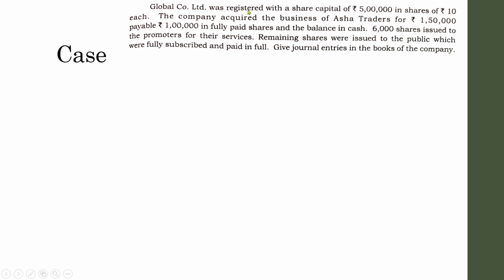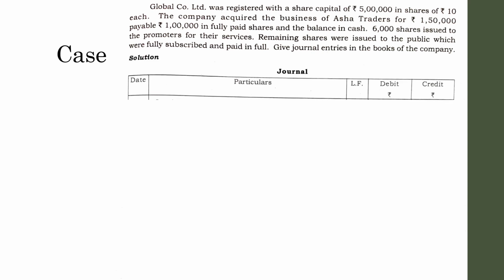So this is actually a case of a transaction that involves issue of shares for consideration other than cash. That means a purchase of an asset was done in the business and the same was repaid in the form of issue of shares. So let us begin with the preparation of journal entries. We all know the journal entry pattern. It will be a T-shaped form, consisting of date, particulars, ledger folio, debit side and credit side. I hope you know the pattern of a journal entry.